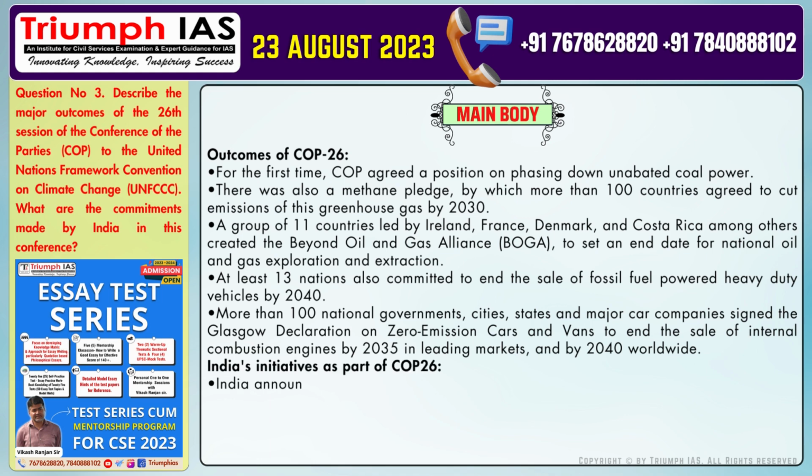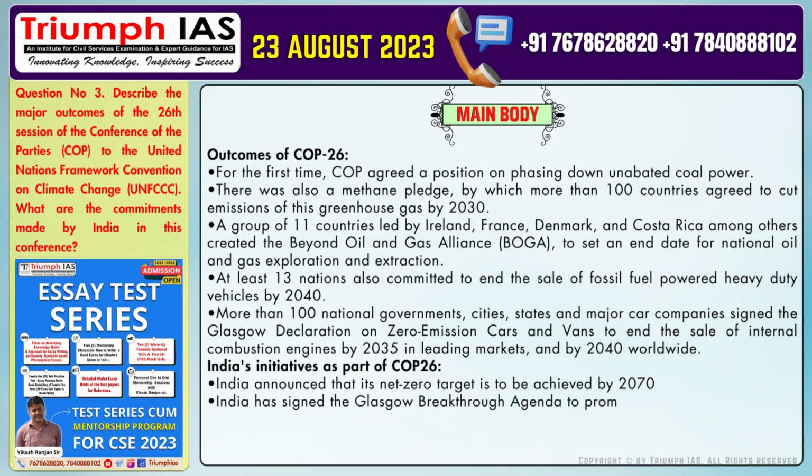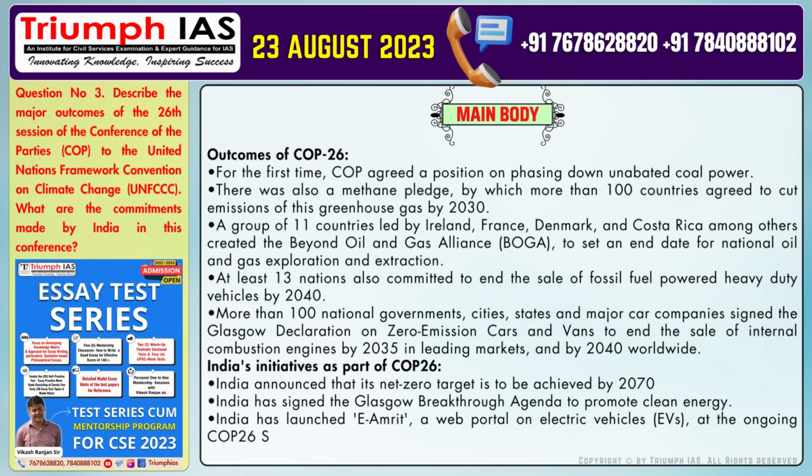Number 1. India announced that its net zero target is to be achieved by 2070. Number 2. India has signed the Glasgow Breakthrough Agenda to promote clean energy. Number 3. India has launched eAmrit, a web portal on electric vehicles, EVs, at the ongoing COP26 summit.